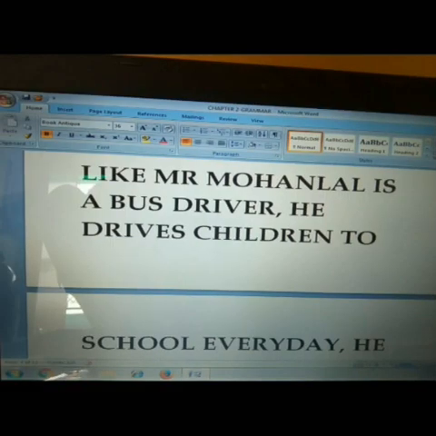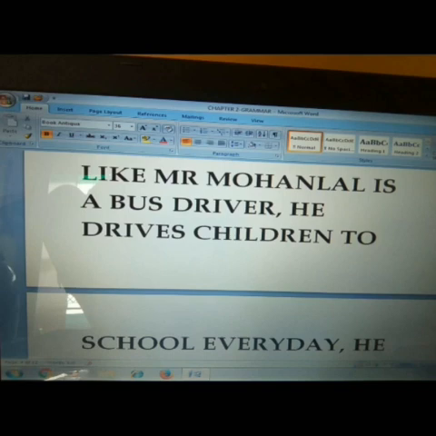Before I start with pronouns, I will give you a few examples so that you can understand very well. Example 1. Mr. Mohan Lal is a bus driver. Mr. Mohan Lal drives children to school every day. Now I'll give the third sentence. Mr. Mohan Lal is a jovial man. How many sentences have I given?